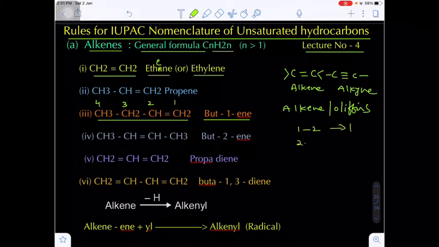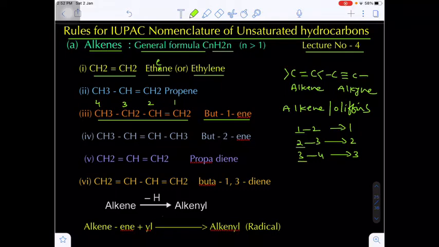If the double bond is present between 2 and 3, we locate the double bond position as 2. If it is between 3 and 4, we locate the pi bond as 3. Are you getting my point? So the lower number will be the location of the pi bond. Between 1, 2 we write 1-ene; between 2 and 3, 2-ene; between 3 and 4, 3-ene.